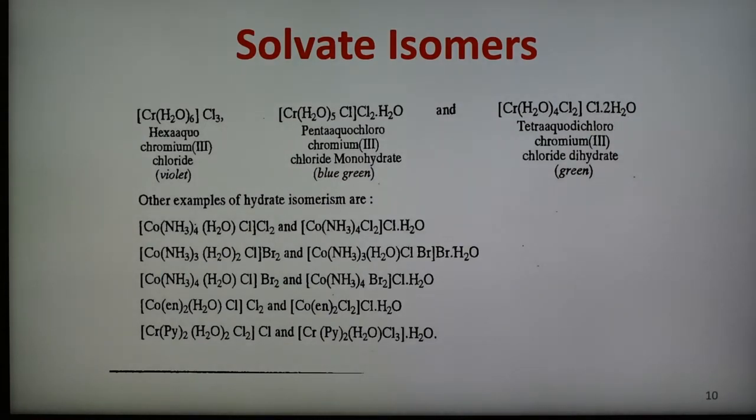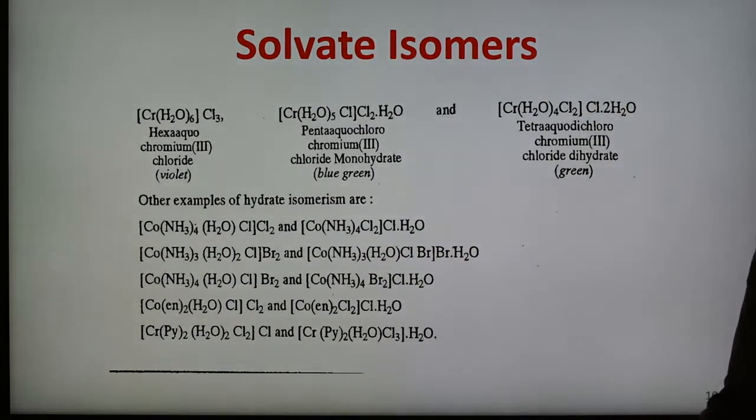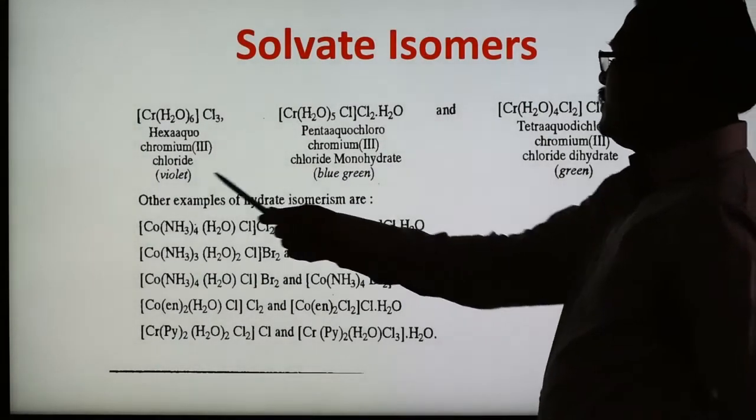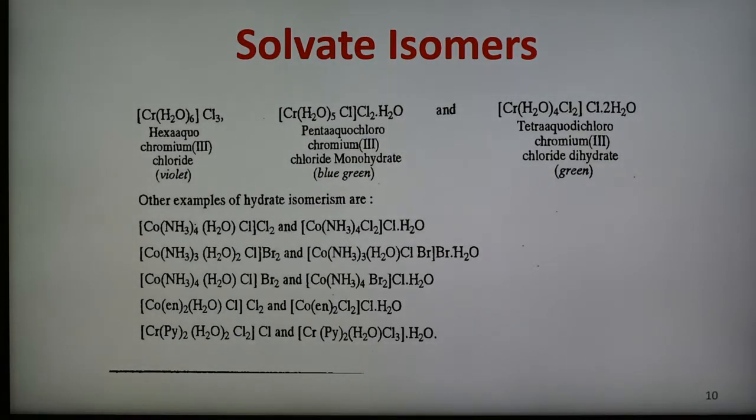The name is also given. This complex is violet in color. As we know, complexes are generally colored because they contain d-d transitions or a number of unpaired electrons, and therefore this is violet, this is blue-green, and this is green. So different colors are there, and if you want some more examples,